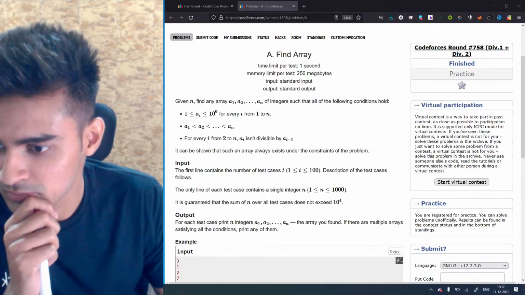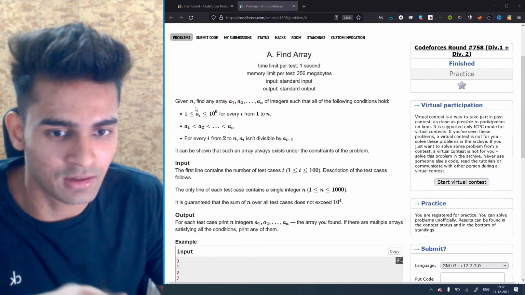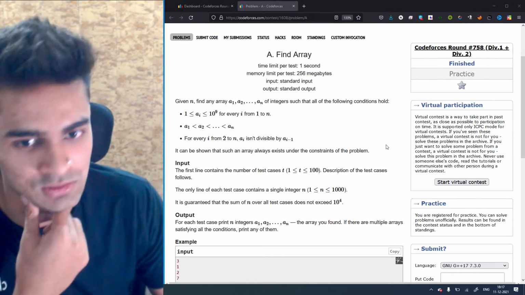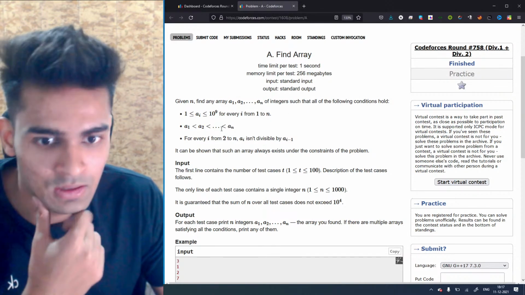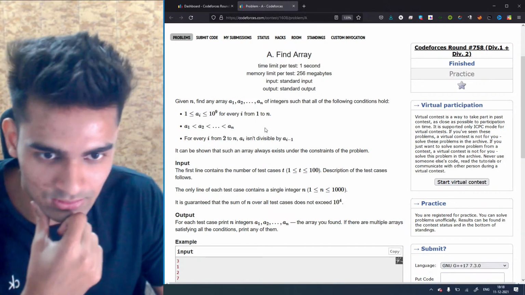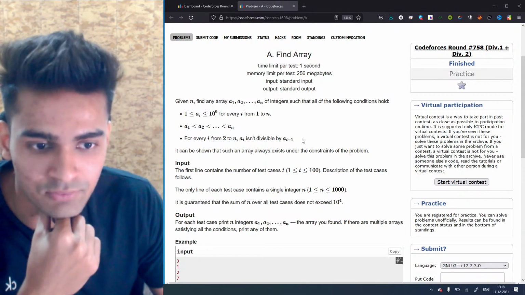Okay. So let's start with problem A. The problem says that given n, find an array a1 till an of integers such that all of the following conditions hold. Okay, I haven't shared my screen, I think. Okay, cool. So this is the first problem. We want ai to be less than or equal to 10 to the power 9 and greater than or equal to 1. Then a1 should be less than a2, less than a3, and so on. And the last condition is that for every i from 2 to n, ai isn't divisible by ai minus 1.